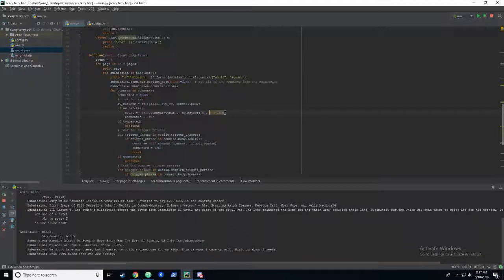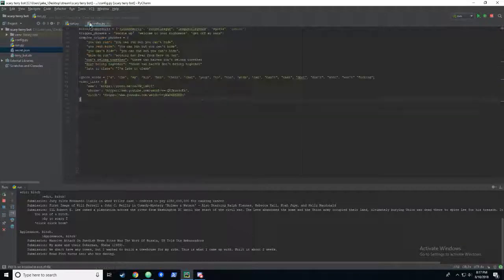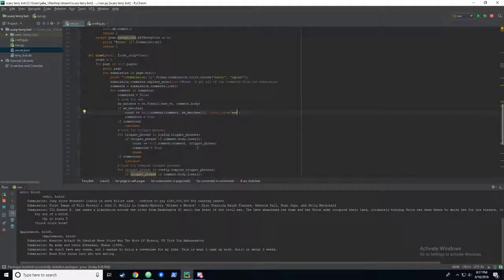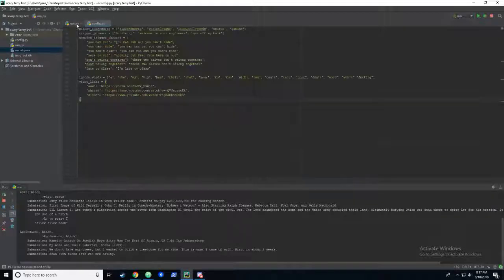So instead of equals true, we'll say video type equals, right? Ideally this isn't the best because you have to know the keys to this dictionary, but since it's such a small project, it's not that big of a deal. Just get over it. Sometimes you don't need to spend that much time on it, especially for something as stupid as a Reddit bot.